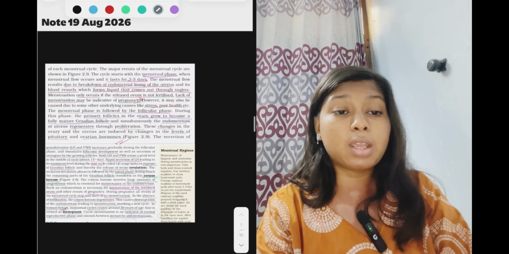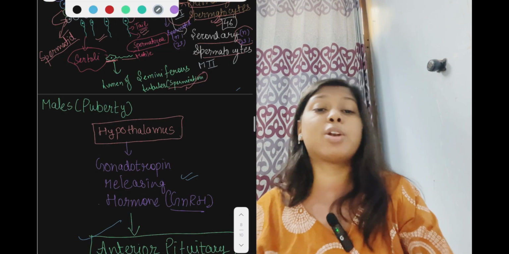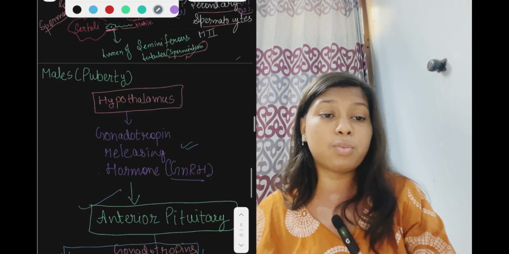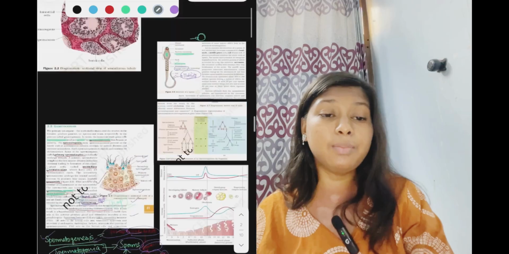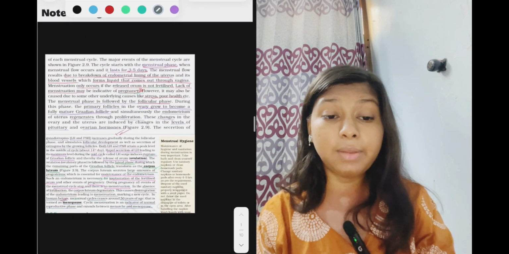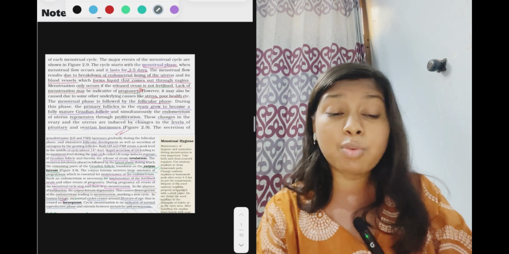So this is the whole menstruation cycle, spermatogenesis and various pituitary hormones. Now we have discussed in detail. Hope you learned everything about the NCERT, and these are important topics of the NCERT. Why is it important?